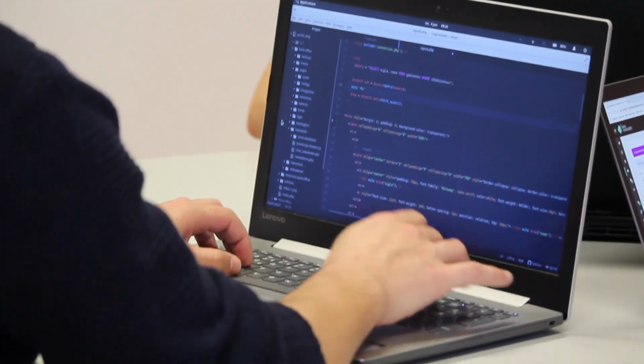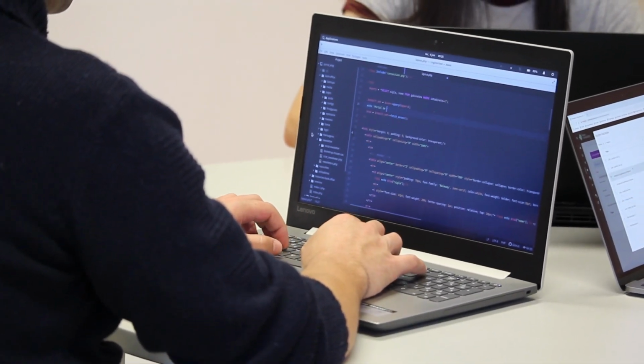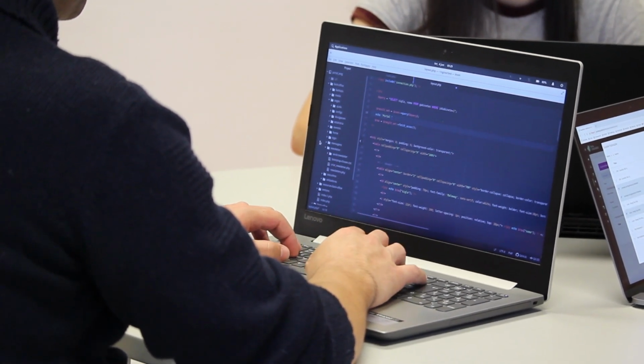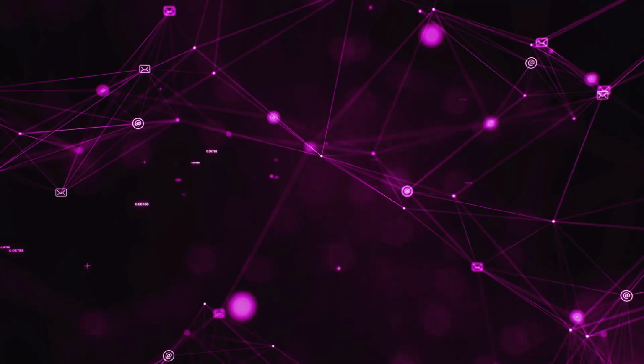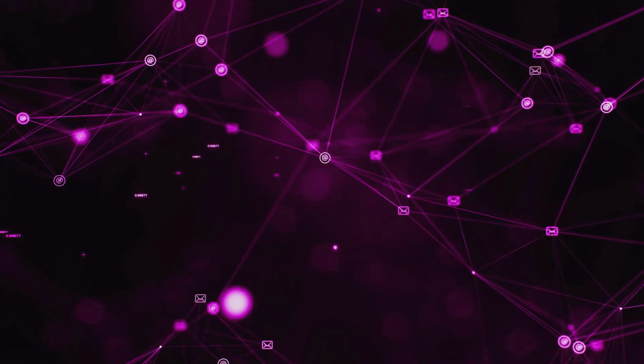Solution: before hitting run, take a moment to walk through your code step by step. Think about the expected behavior and identify any areas that might cause issues. Imagine while making pav bhaji you made bhaji but forgotten to buy pav from the market.